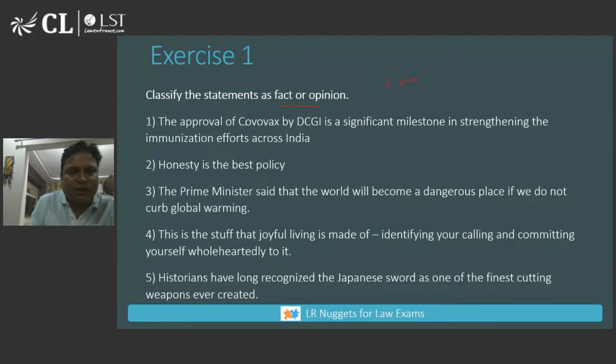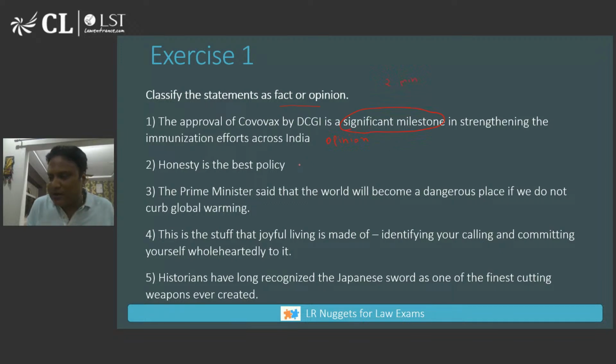Okay, let me look at the first one. The approval of Covovax by DCGI is a significant milestone in strengthening the immunization efforts across India. This is an opinionated statement. What makes it opinionated? This word makes it opinionated. For the author, it is a significant milestone; for someone else, it may not be. Had the sentence been that DCGI has approved Covovax, that would have been a fact. But "significant milestone" is debatable, so it is an opinion.